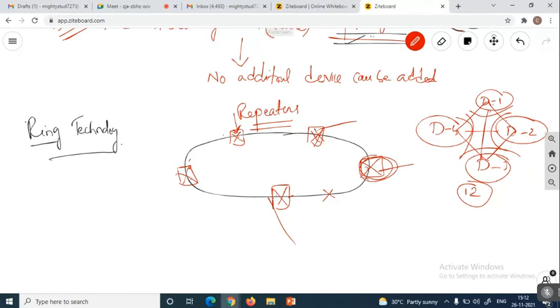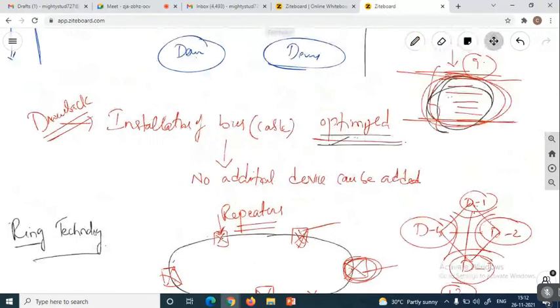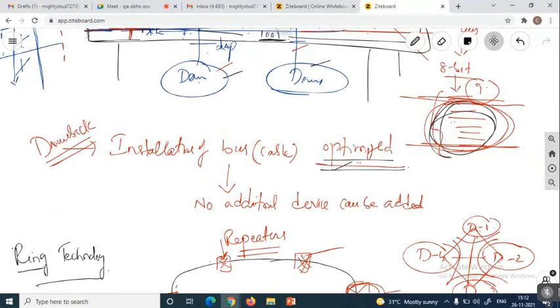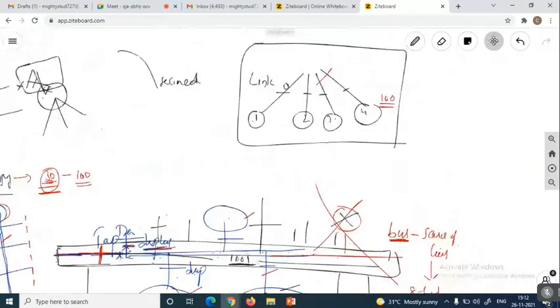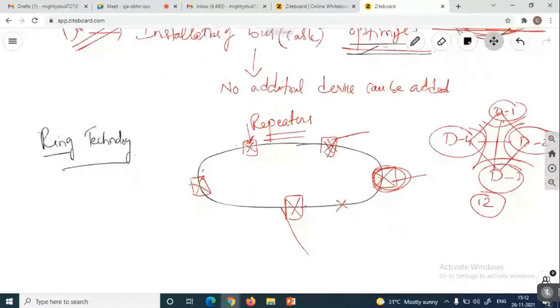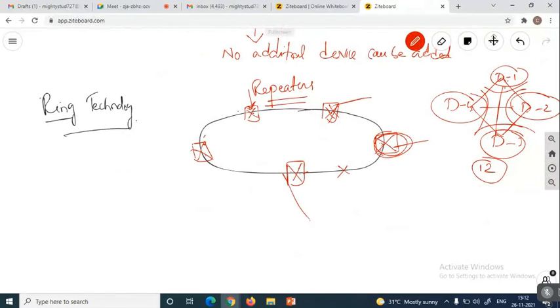No data transfer. Yes, it is also going to be dead. But it's not a system dead like that of the star technology, isn't it? Here, what is happening is this particular interconnection is going to be dead, and the remaining are all going to be idle. Why? Because no data is received by these devices. It means the repeater is waiting in order to perform the same task. It is going to repeat whatever task was executed previously, so it is waiting for that. So if unlinking happens, all are going to be idle.